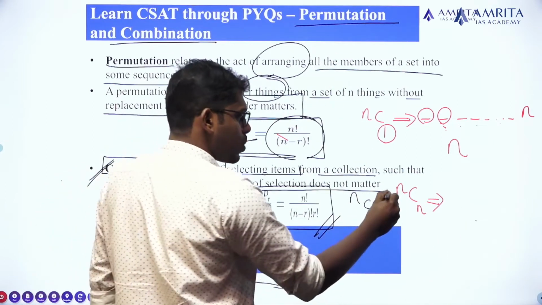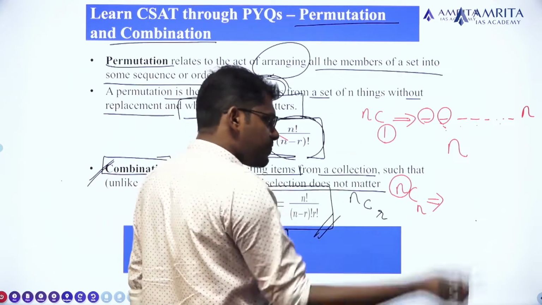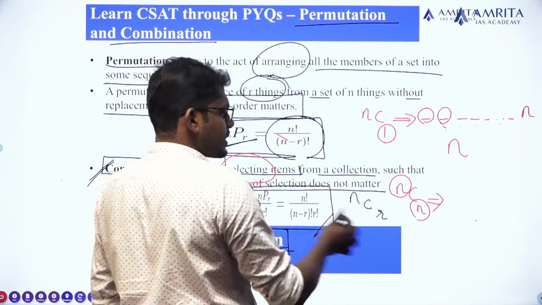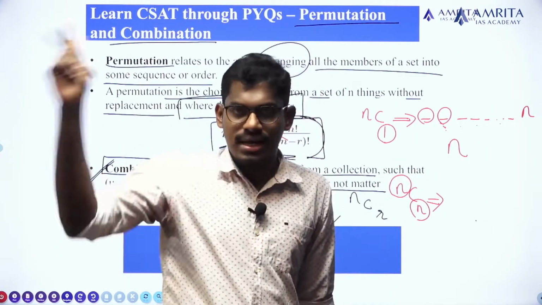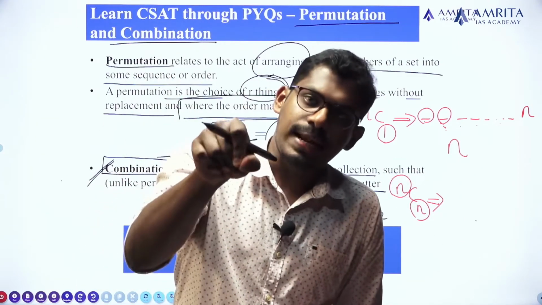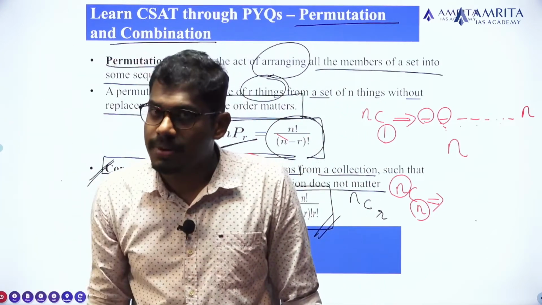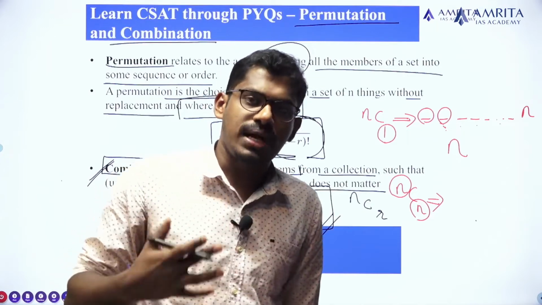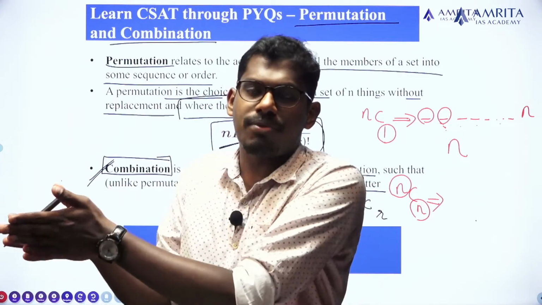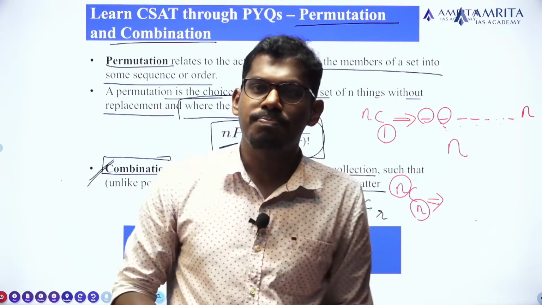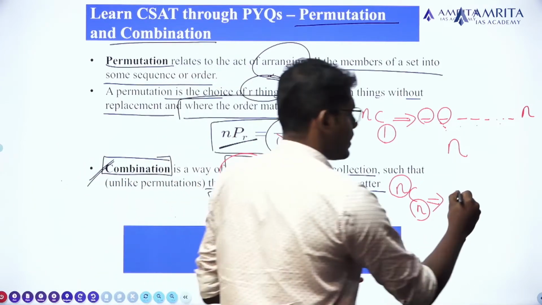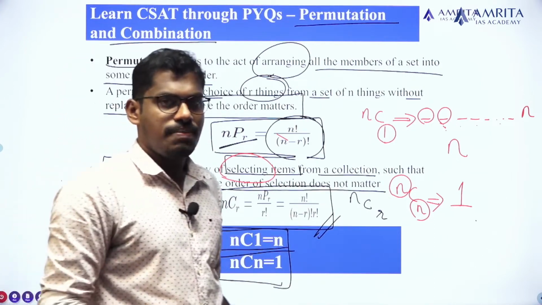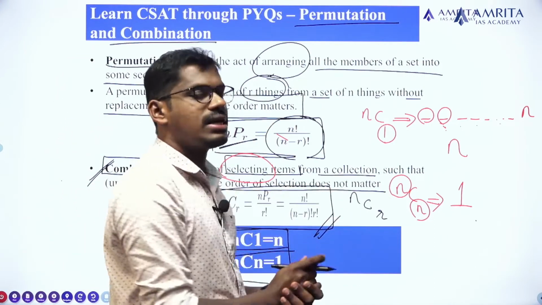Next we have to consider the idea of nCn. What does nCn imply? There are a total of n elements, and out of these n elements, we have to select all the members, that means all n elements. So what is the maximum possible number of ways of selecting all n elements out of n elements? Yes, there is only one possibility. Why am I taking only one possibility? Because here the order doesn't matter.